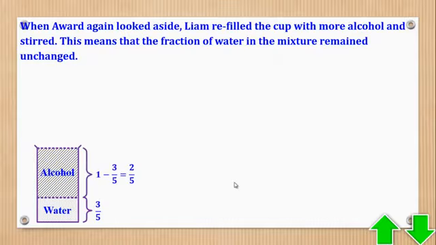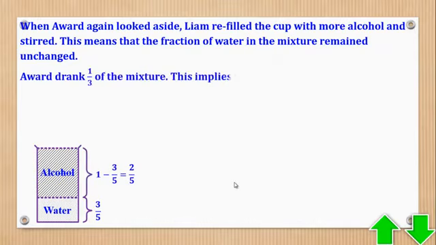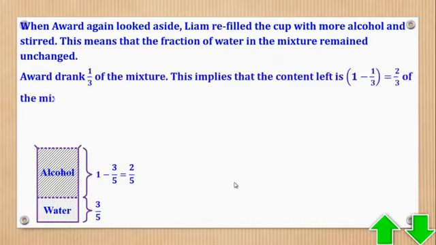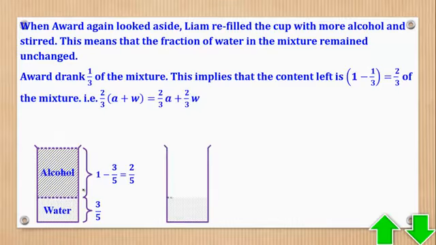Okay. Then the next statement, Awad drank 1/3 of the mixture. So that means the balance will be 2/3 of the mixture, which is 2/3 of alcohol and 2/3 of water. So I'm going to make another sketch where there is water, alcohol, and an empty space.